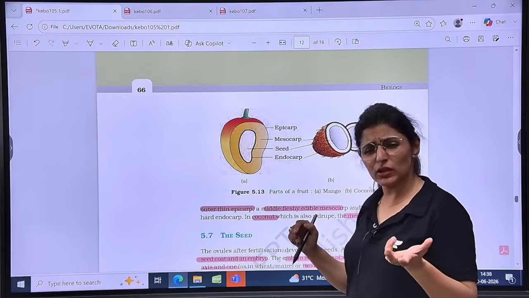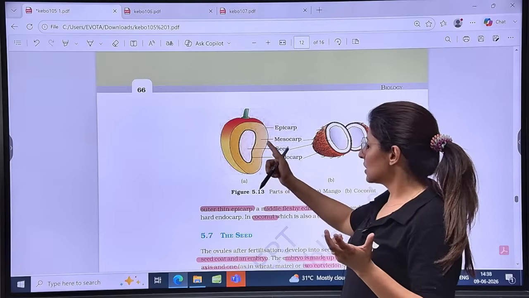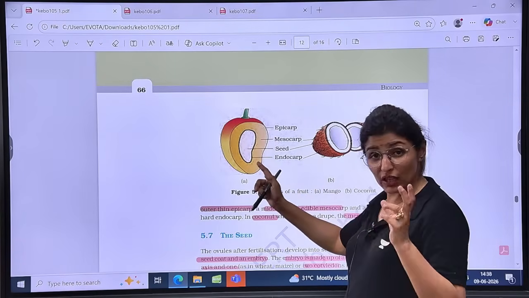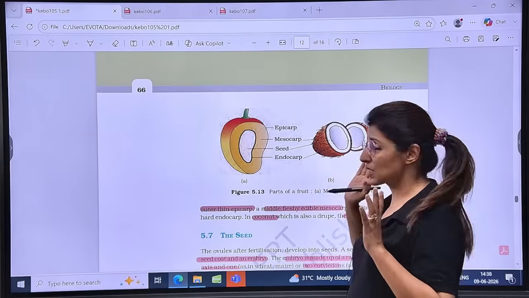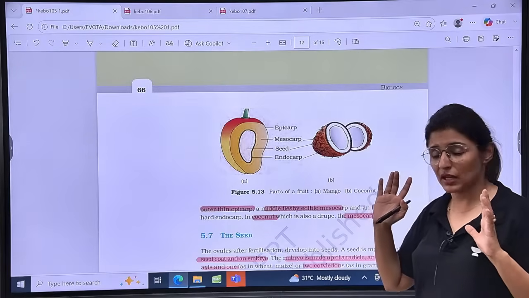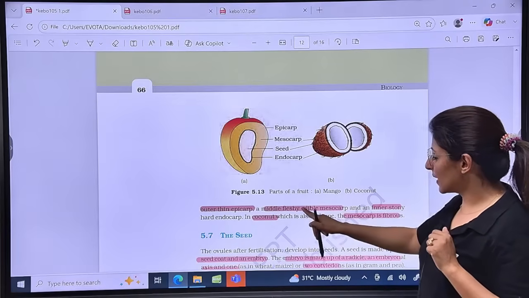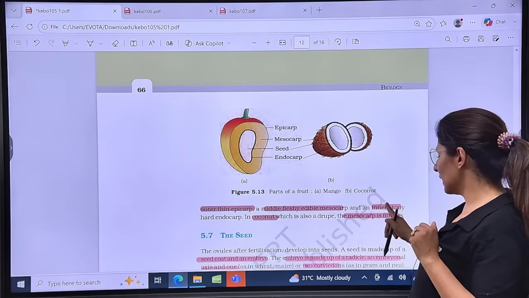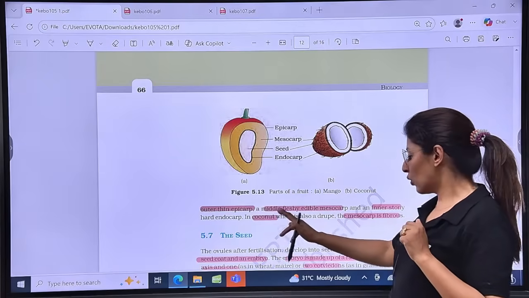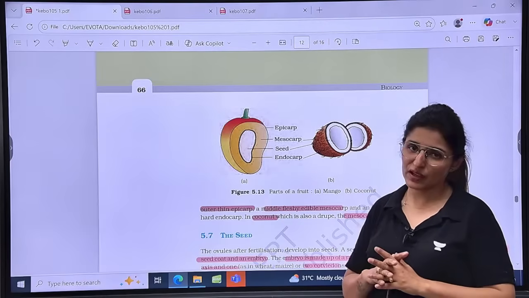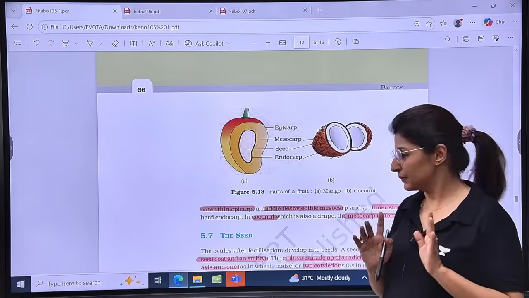But again, in both cases, they are fibrous. And then the inner layer, the stony, hard endocarp. The same is the case in coconut as well. Is it clear? So outer thin epicarp, middle fleshy edible mesocarp and inner stony endocarp. In coconut, the mesocarp is fibrous. Is it clear? Not fleshy but fibrous. Is that clear? All right.